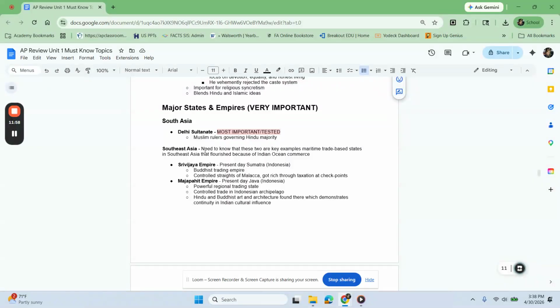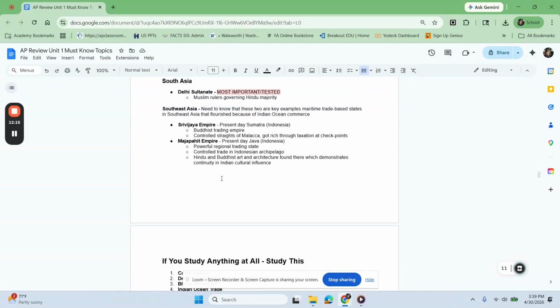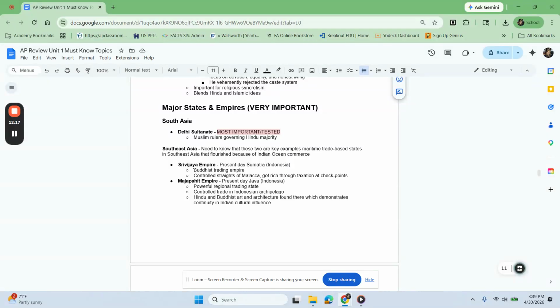For Southeast Asia, you do need to know that these two were key examples of maritime trade-based states in Southeast Asia because they flourished due to Indian Ocean commerce. And so those two states were the Srivijaya and the Majapahit. And so let's look at both of those right now. So the Srivijaya Empire is present-day Sumatra, Indonesia. It was initially a Buddhist trading empire.